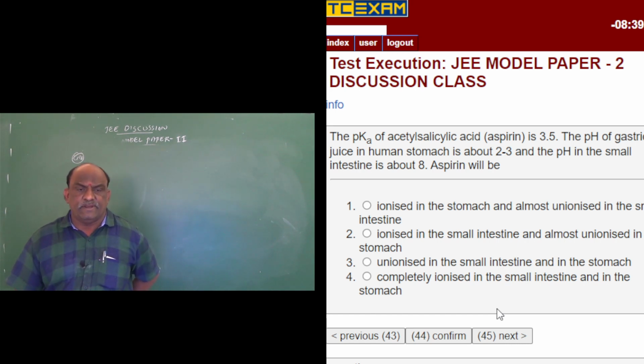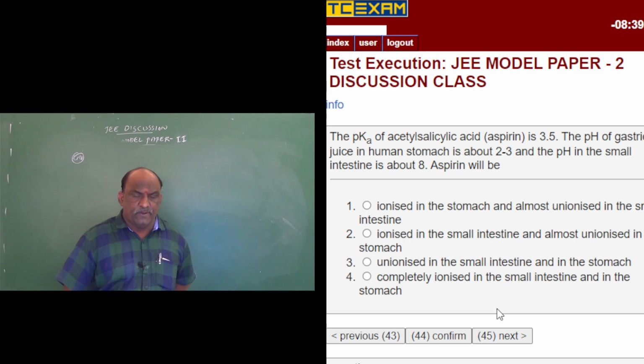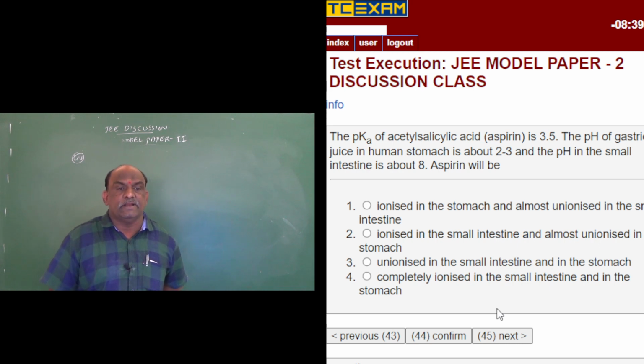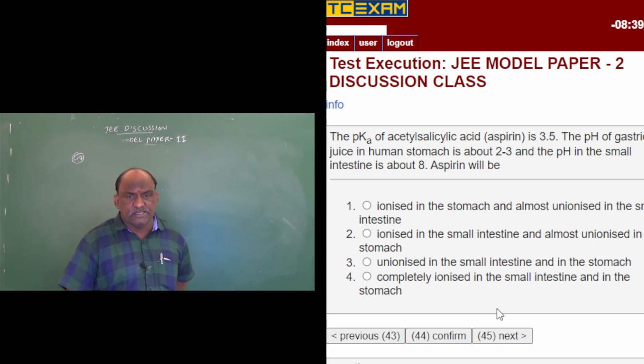Here aspirin is nothing but ortho-acetylsalicylic acid, one of the medicines which can reduce body pains, and its pKa is 3.5. With more consumption of aspirin, we get acidity, which is the cause of ulcer. In the stomach, the pH of the gastric juice is 2 to 3, and the pH in the small intestine is about 8.